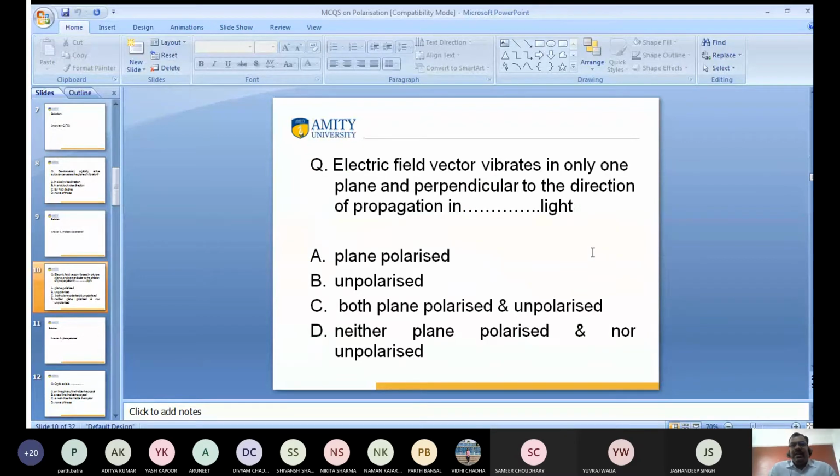Electric field vectors vibrate in only one plane, perpendicular to the direction of propagation. A, this is plane polarized light. B, this is unpolarized light. C, this is both plane polarized and unpolarized light. D, neither plane polarized nor unpolarized light. Tell me what is the answer. A, sir, plane polarized. A, plane polarized. Everyone sure? Yes.